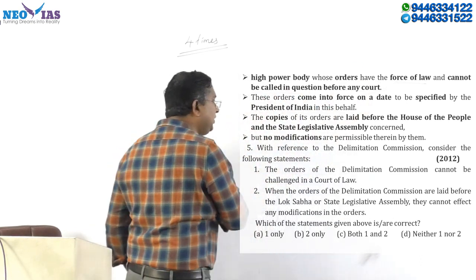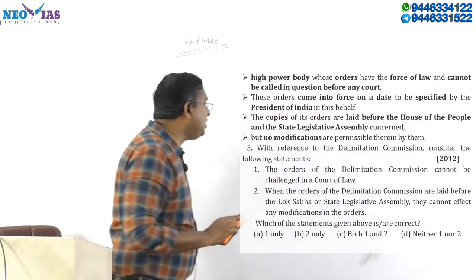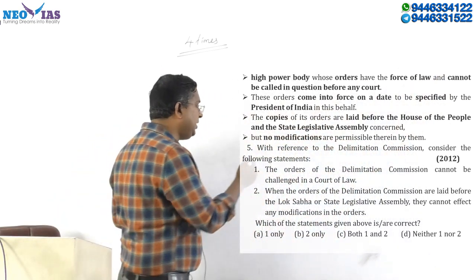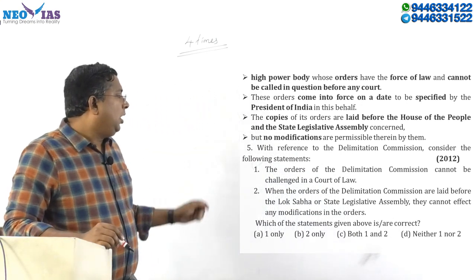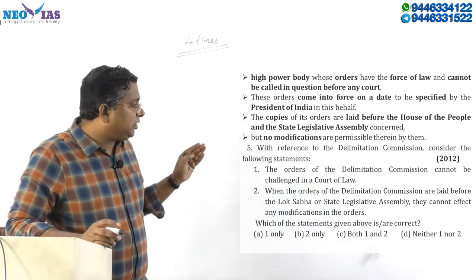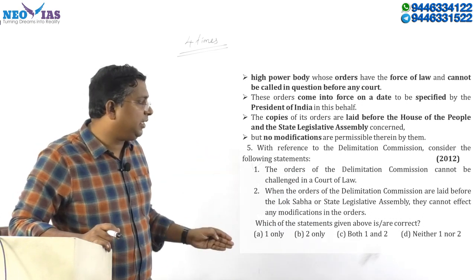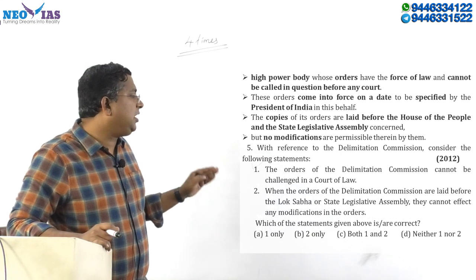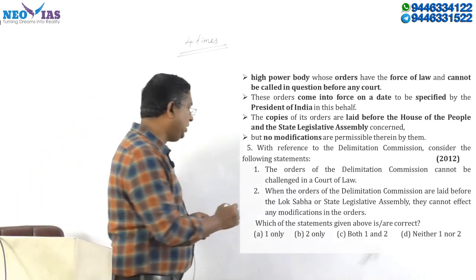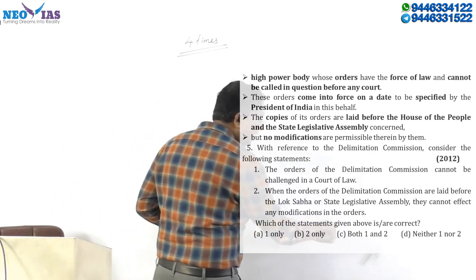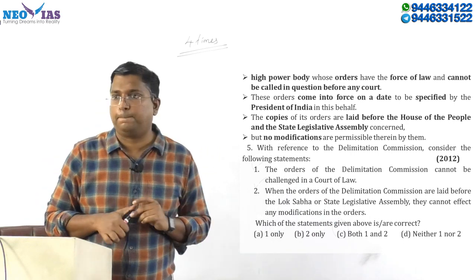The orders of the delimitation commission cannot be challenged in a court of law. That statement is correct. When the orders are laid before the Lok Sabha or state assembly, they cannot effect any modification in the orders. That statement is also correct. So both the statements are correct. The answer will be C.